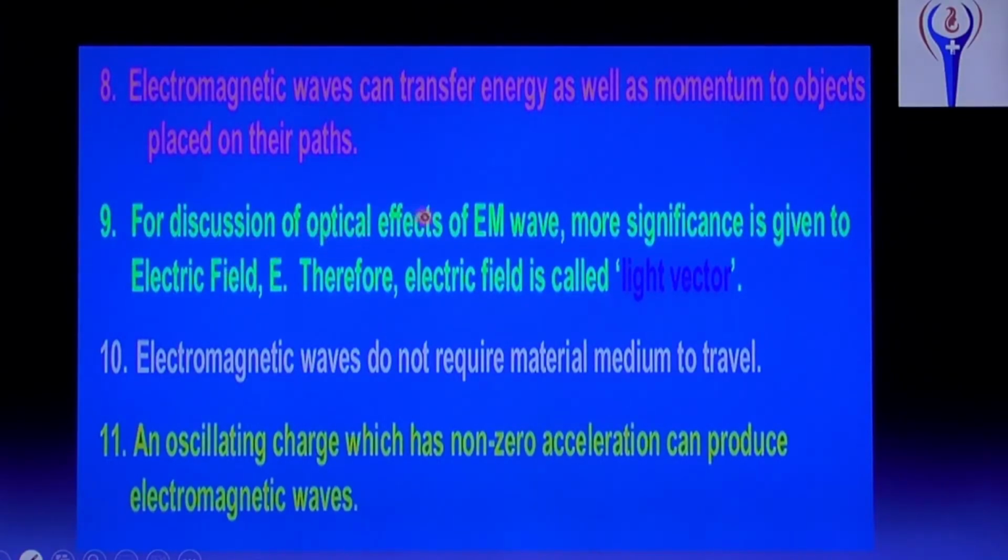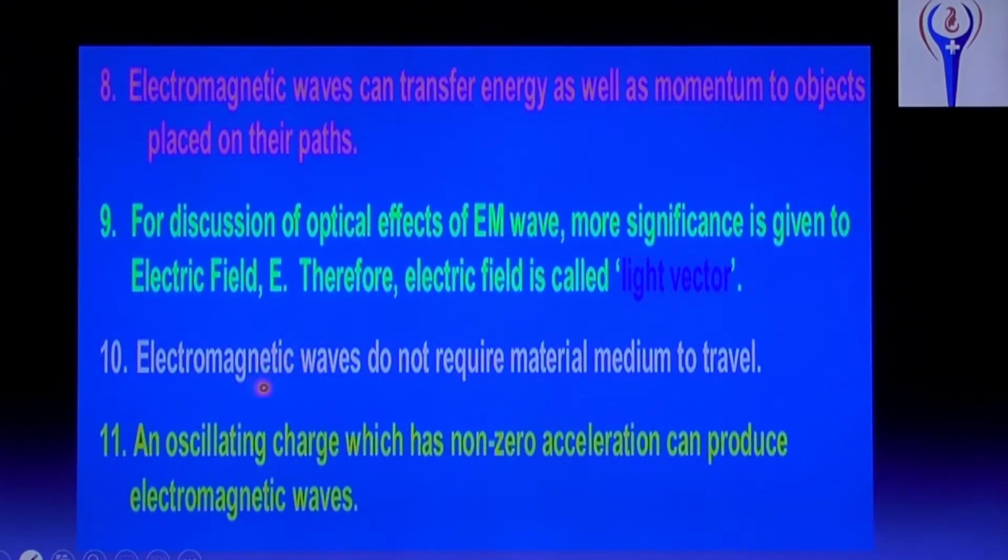For discussion of optical effects of electromagnetic wave, more significance is given to electric field E. Compared with electric and magnetic field, electric field has more significance. So, electric field is called the light vector. And electromagnetic waves do not require material medium to travel. That you studied in wave motion, I think, waves and wave motion in plus one. Basically waves are classified into two: one is mechanical wave, another one non-mechanical wave or radio wave or electromagnetic wave.